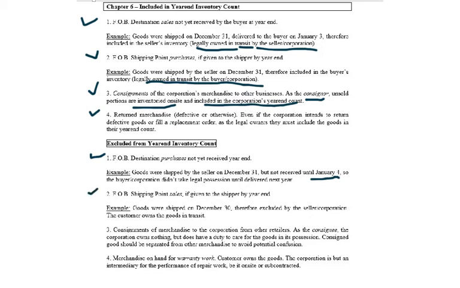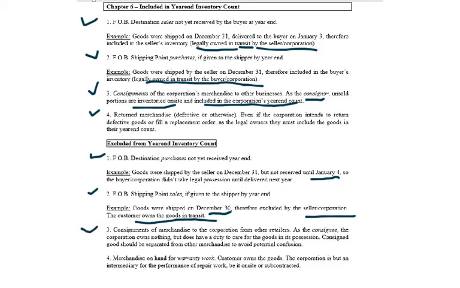Next up is FOB shipping point sales, which tends to be a lot of sales, if given to the shipper by year end. So again, you gave these goods to the shipper on December 30th, therefore they're excluded from the seller corporation's books. And again, the customer owns the goods in transit, so this is one where you say, well, we get to our year-end count. It's not there to count, so don't count it. So that's another one that takes care of itself.